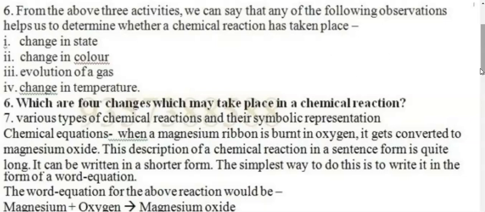Chemical nature is changed, color is changed, evolution of a gas may or may not be, depends, and there is always change in temperature. Either temperature is absorbed or it is increased. I mean, heat is absorbed, I should say. So if there is absorption of heat in a chemical reaction, the reaction is called endothermic reaction.